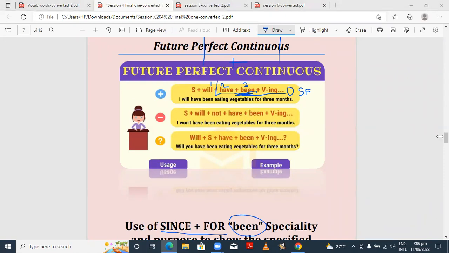So whenever it comes to 2 hours, you must know if you are specifying last 2 hours, upcoming 2 hours, this 2 hours, so you can use since, because you are now specifying the time period. If you are saying 2 hours, you can say for 2 hours, because you don't know which 2 hours you are talking about. Now, give me some examples of positive tense, future perfect continuous. Some examples. Yes, write in the chat box, only positive ones.